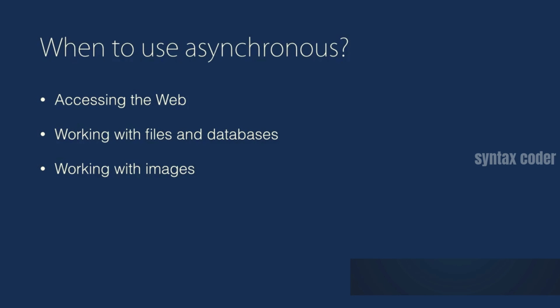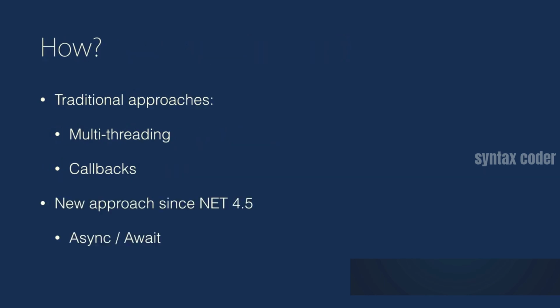Anytime we have a blocking operation, such as accessing the web, working with files and databases, working with images, and so on. Now, how do we do that? Well, traditionally in C#, we had two common approaches. One was using multi-threading, one was using callback methods. Both these approaches are complex to learn and understand.